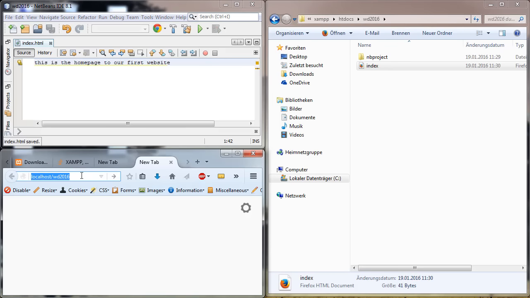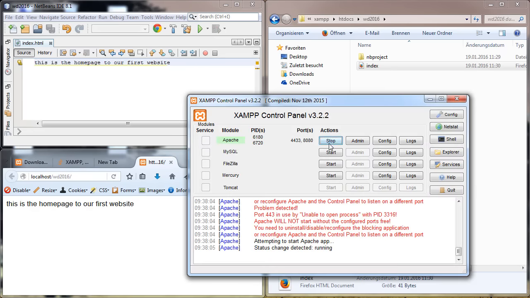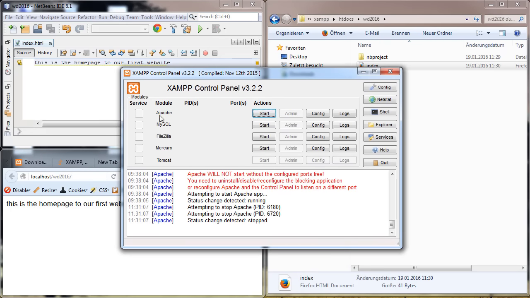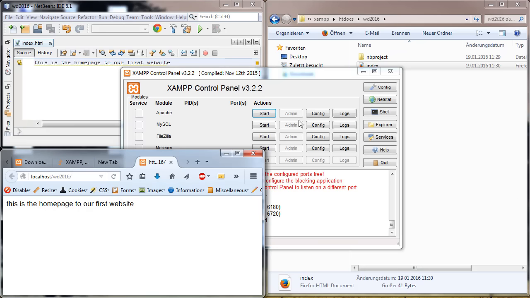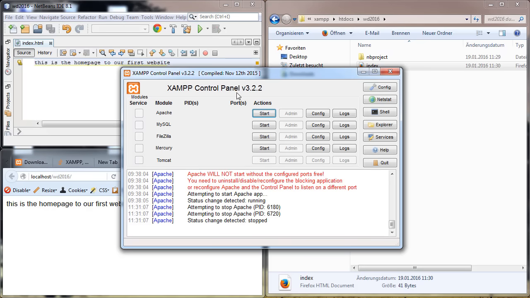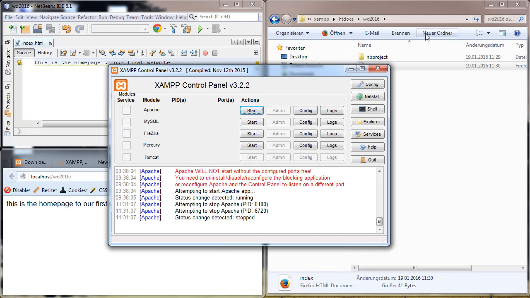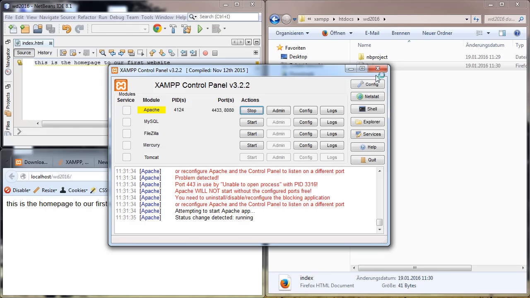And now let me hit enter, localhost WD216, and as soon as I hit enter, it will already work. Perfect. But I actually didn't want it to work because I have already turned it on. That's why we have this control panel here. It must always be turned on. Otherwise, as soon as we hit enter, it will not work. Our web server always needs to be on, and this is why we have this control panel. The web server that hands the code out must be started here. When we turn our computer off, this one turns off as well, so we always need to turn it on again. Once we hit start here, everything is fine.